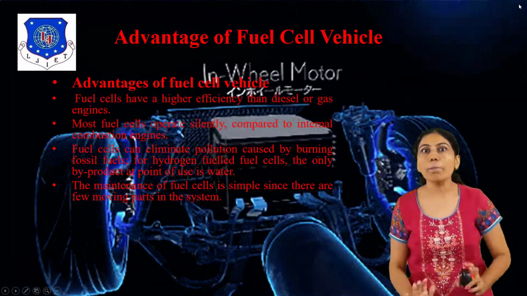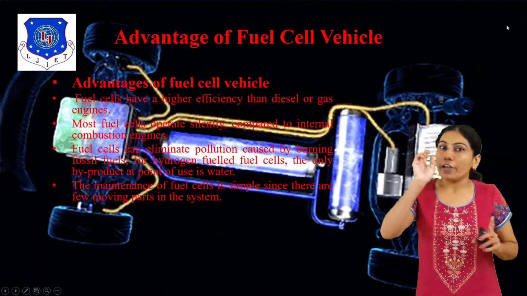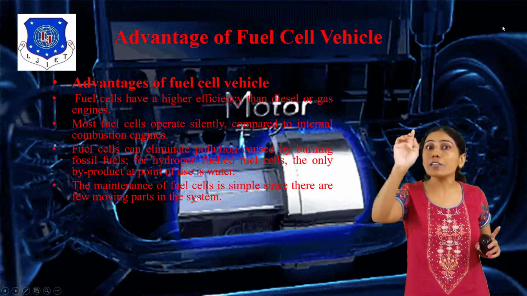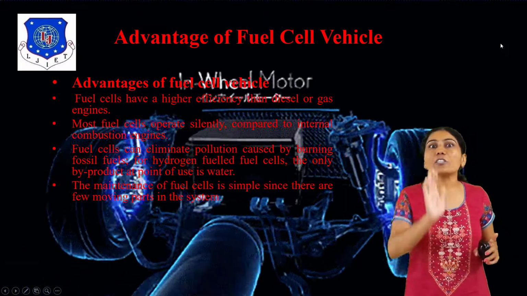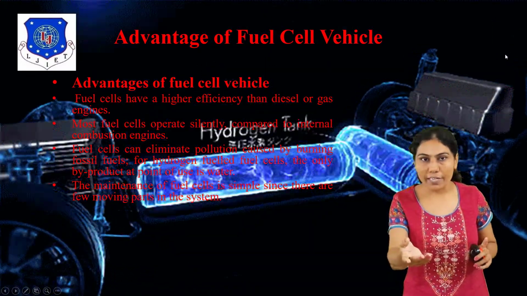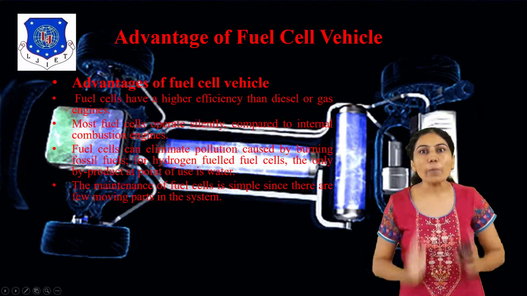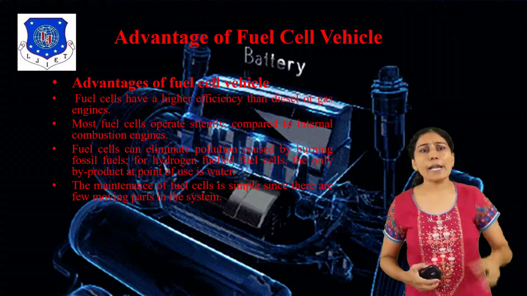This reduces pollution. The gasoline car releases CO2 to the environment, causing global warming and the greenhouse effect. But the fuel cell releases no such gases, because water is natural. It is also environmentally friendly.